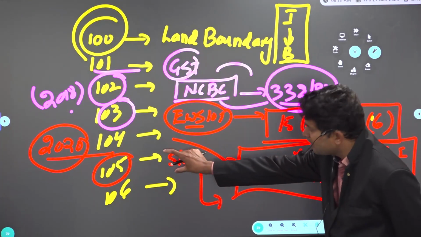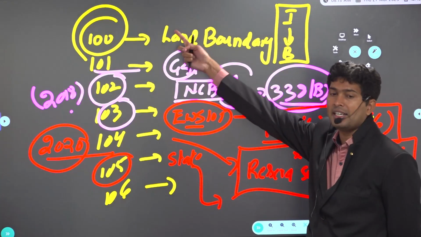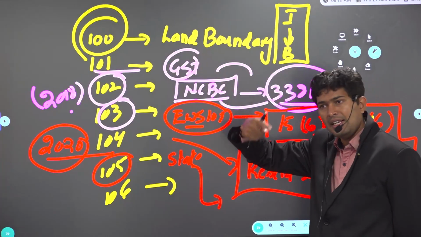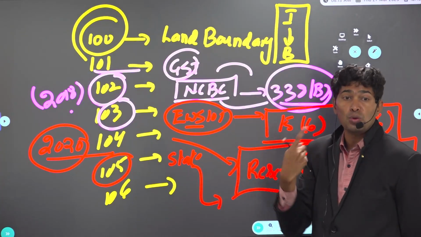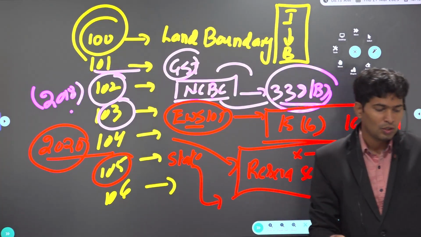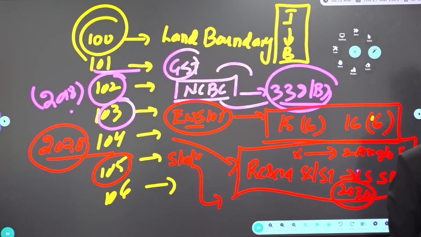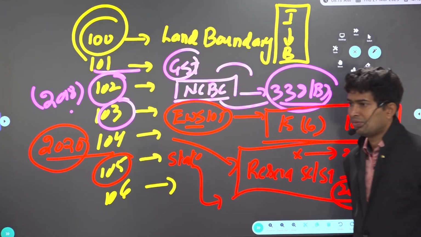It is not compulsory for the state to consult NCBC, meaning each state can follow its own criteria in deciding socially, educationally backward classes.